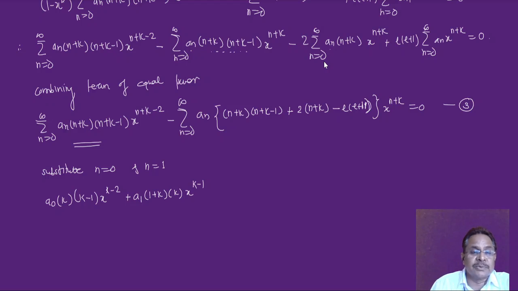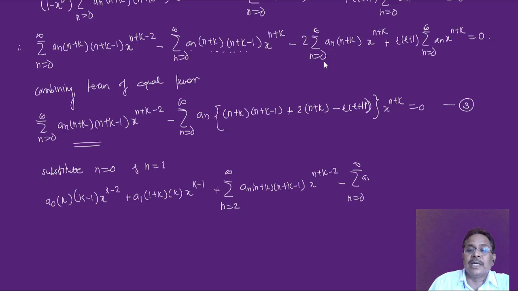Substituting n equal to 0 and n equal to 1, we have separated those two terms, and remaining terms are like this. Now n is equal to 2 onwards up to infinity, then it is as usual, this is an times n plus k into n plus k minus 1 into x raised to n plus k minus 2. This is my series as well, minus this summation n equal to 0 to infinity, here an times, now rewrite this bracket as it is, entire bracket, into x raised to n plus k is equal to 0.